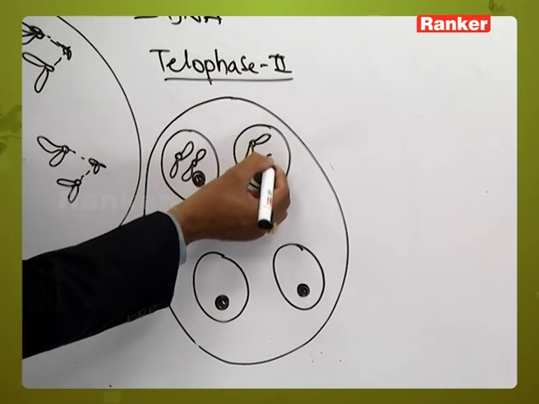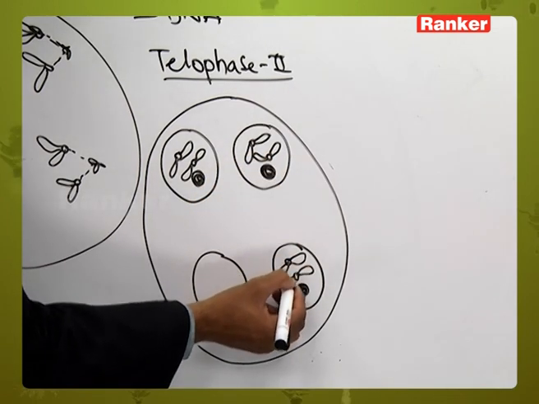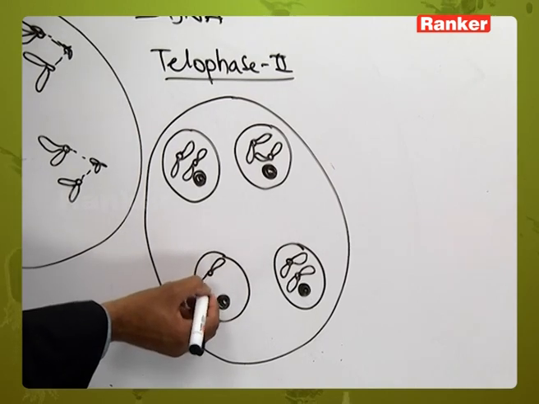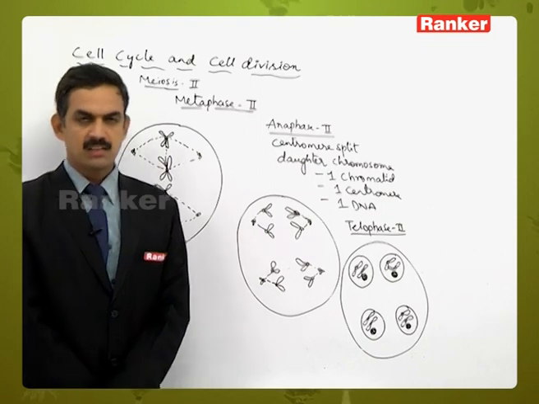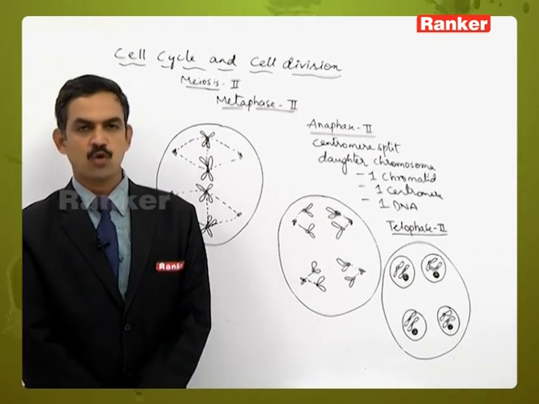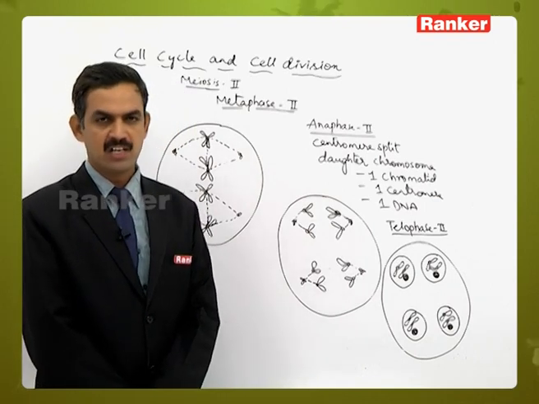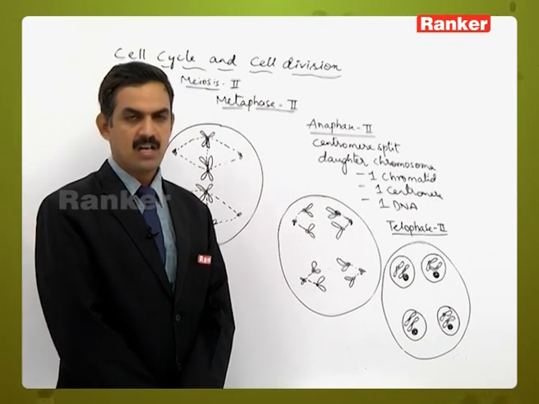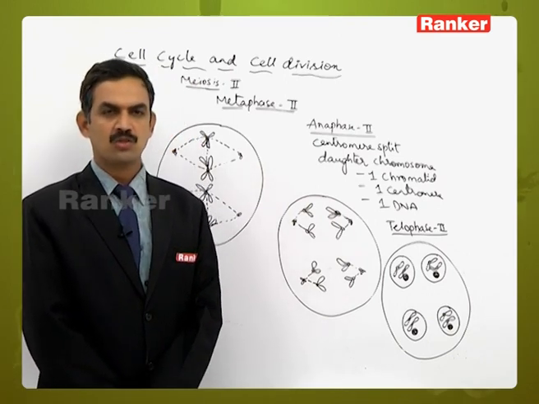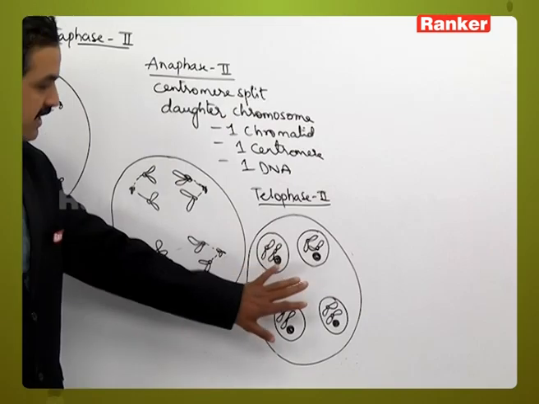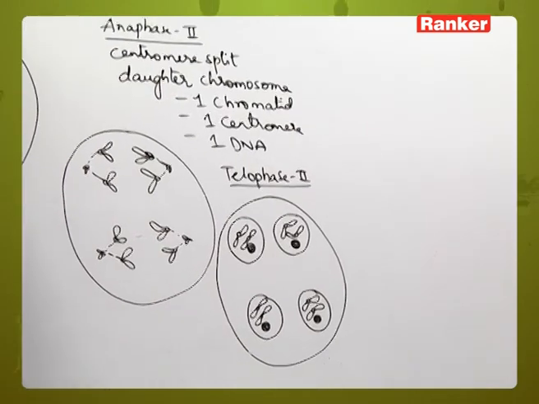So by the end of meiosis 2, 4 daughter nuclei have been formed, but these 4 daughter nuclei are quite different from each other, because the sequence of genes present on the chromosomes is different, and they are structurally, morphologically and genetically quite different from each other. And they are not only different from each other, they are different from the parental chromosomal constituents also. So at the end of telophase 2, we can see that 4 daughter nuclei have been formed.